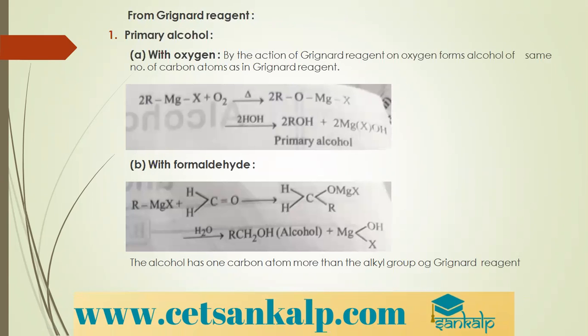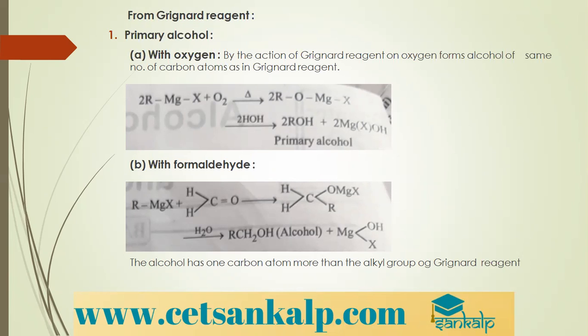Next is from Grignard's reagents. What are Grignard's reagents? They are nothing but alkyl magnesium halides. So primary alcohols with oxygen. See that. By action of Grignard's reagent on oxygen, they form alcohols of the same number of carbon atoms. What we need to do is, Grignard's reagent is first treated with oxygen. We get ROMgX, which on further hydrolysis gives alcohol. The same number of carbon atoms as in Grignard's reagent will be there in alcohols.